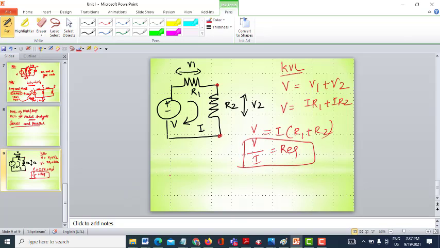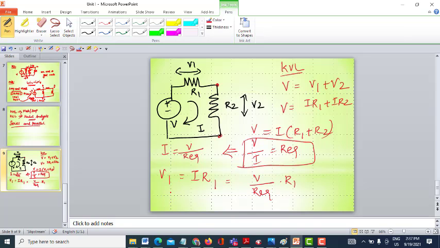If I need to find the voltage across any element, namely V1 or V2, let me take first V1. V1 is nothing but I into R1. From this equation, I can calculate I is nothing but V divided by R equivalent. Am I right? Substitute for your I, it is V divided by R equivalent into R1.